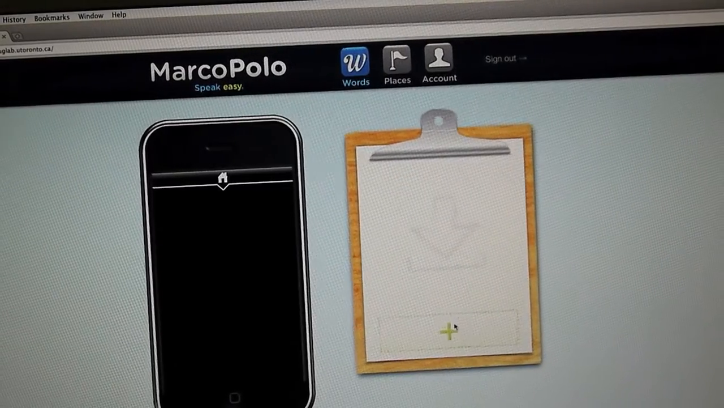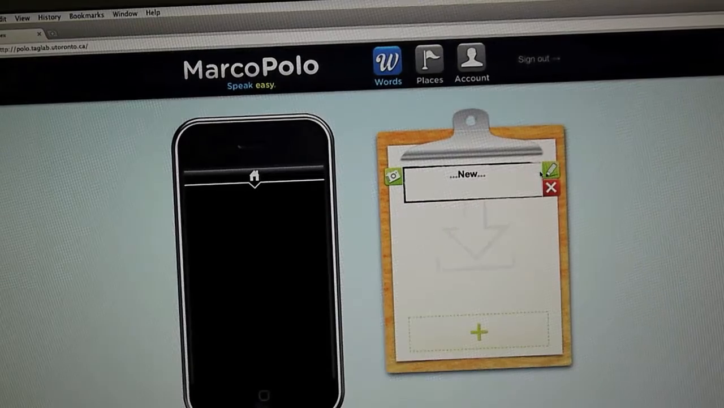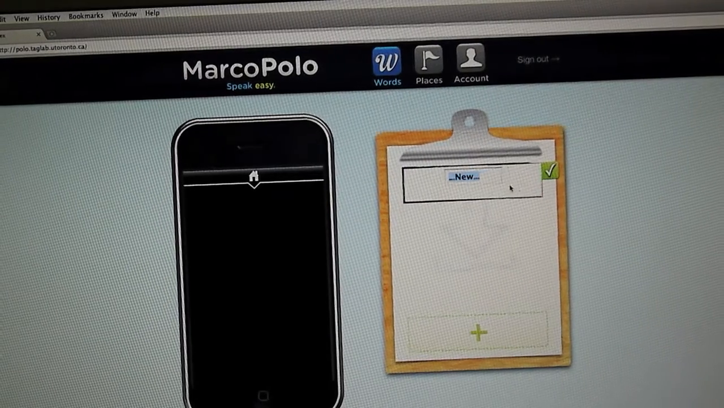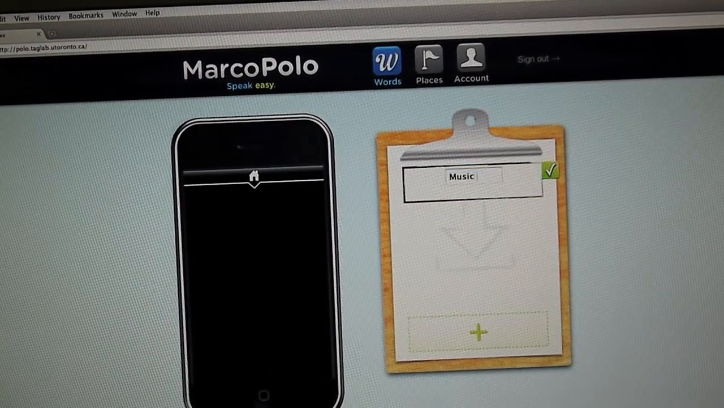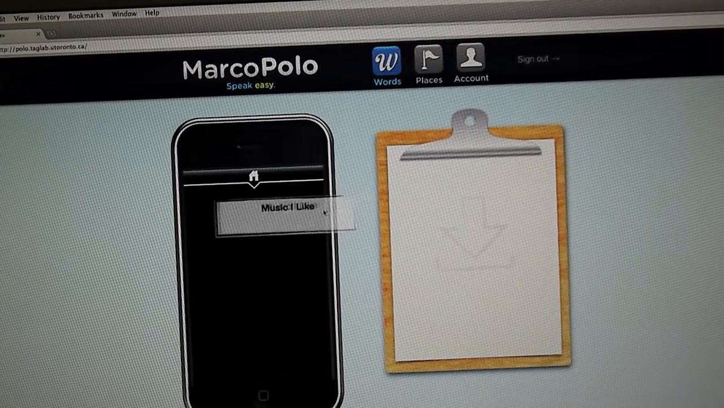So to create stuff, we go over here to the right side of the screen, we use the clipboard, we make the new button there. To edit it, we click our little edit button in the top right. You get these when you hover over items. I'm going to rename this Music I Like. That'll be the category that we're going to demo. I'll pop that over here.